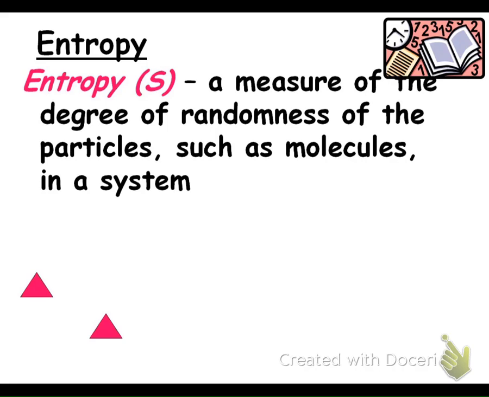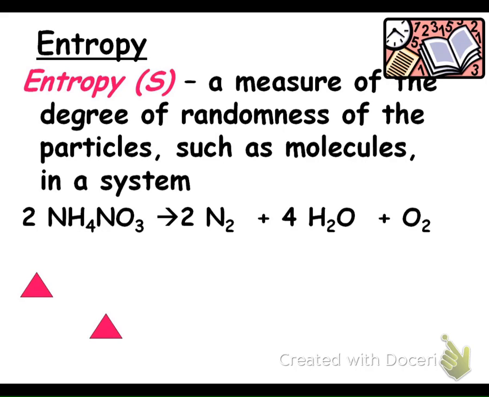So again, entropy is the measure of the degree of randomness of particles, such as molecules in a system. If I'm looking at this chemical formula, we can actually identify the entropy change. I cannot identify the enthalpy change because I am not given a thermochemical equation. I'm not given the change in kilojoules per mole on either the reactants or the products side, but I do know the number of moles present on both sides.